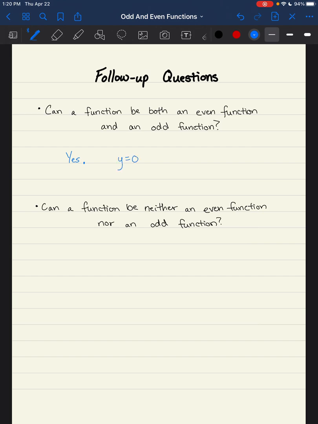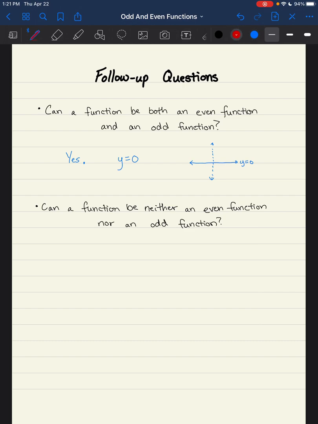Now, in this case, it's even, because if I were to graph this, I would just have the nice horizontal x-axis, y equals 0. And so it is symmetric about the y-axis. And the other thing is, if I turn it upside down, I still have the exact same function in the exact same place in the exact same way. So again, that's the only function that I know of that is both.